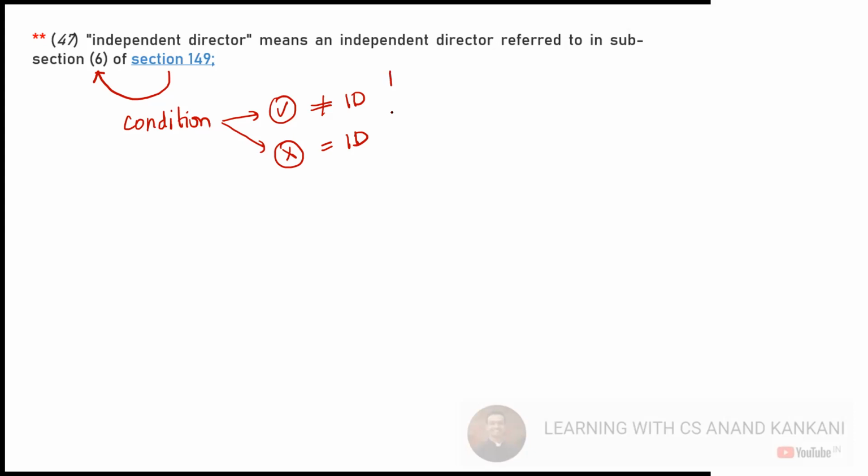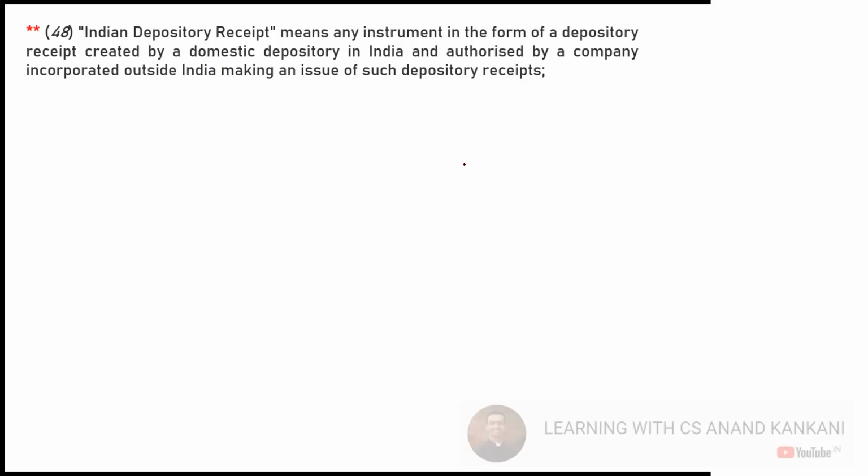But as of now, just understand the person is not related to or dependent on the company. If you are related to the company or its promoters, or if you are a full-time director of the company, then you are not an independent director. Then you have the concept of Indian depository receipt.